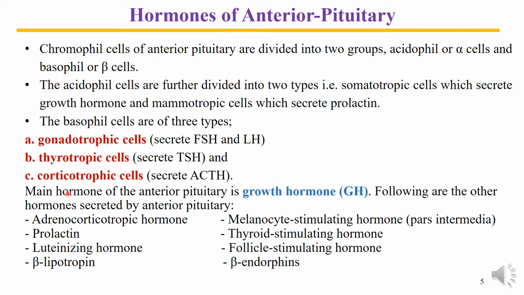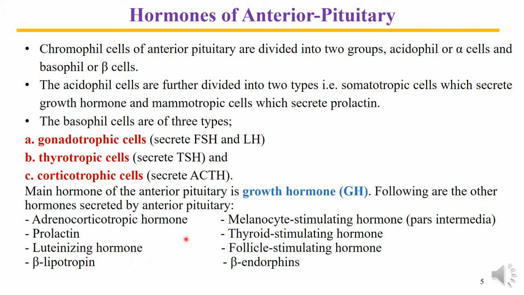As I already mentioned, the main and chief hormone of the anterior pituitary is growth hormone. But we have a long list of other hormones which are also synthesized by the anterior pituitary.